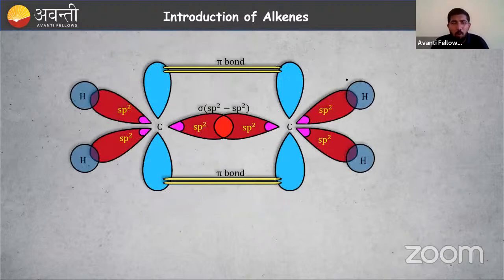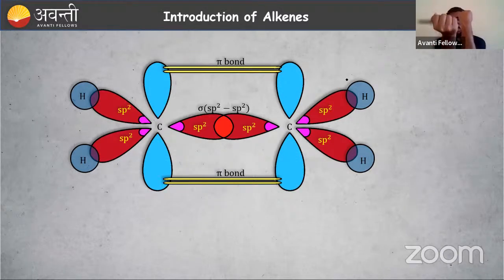So let us study about the bonding. We have already studied there is a carbon-carbon sigma bond. It is formed by head-on overlapping, right? For the sigma bond, hybridized orbitals are present. Then for the pi bond, p orbitals are forming the pi bond by lateral overlapping. Around the sigma bond, free rotation is possible. So what about the pi bond? Pi bonds are like this one.